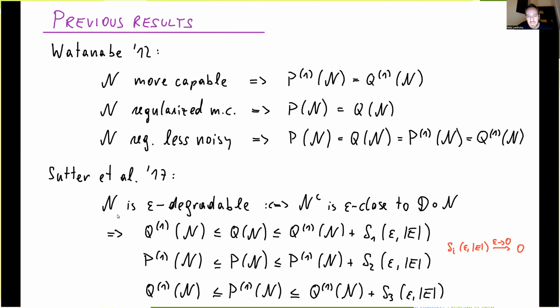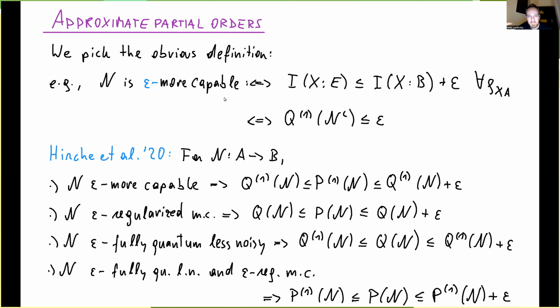And we want now, in a different way, to turn Watanabe's results and his classes of channels into an approximate form. And so if you look at the definitions from before, it's kind of obvious how to do this because you let the inequalities be violated, but only up to a certain parameter of epsilon, and that's going to be that approximation parameter.